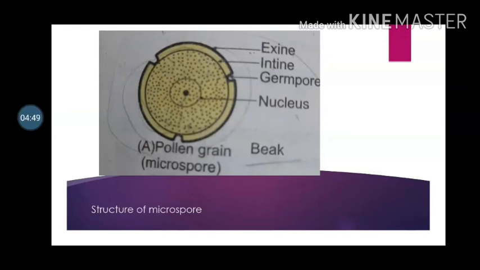Can you tell me why pollen grains can remain well preserved as fossils? See, the sporopollenin in the exine of pollen grains gives resistance from physical and biological decomposition, so they can be well preserved as fossils.